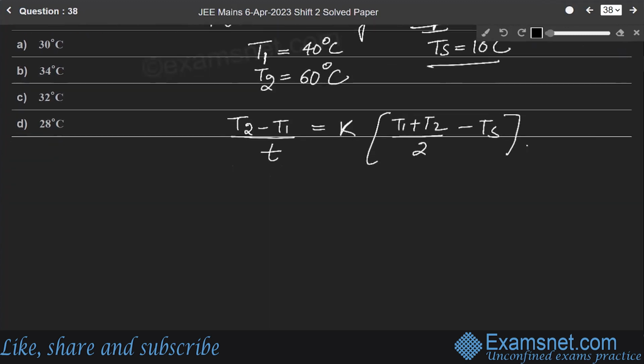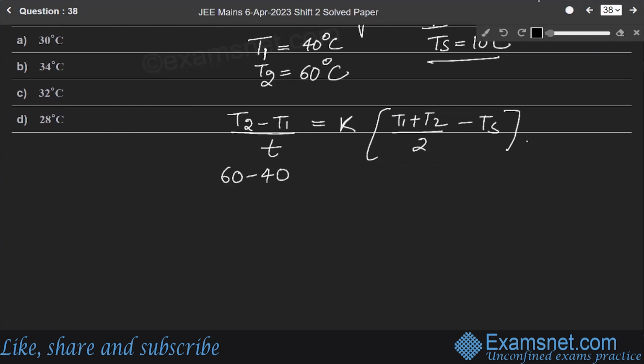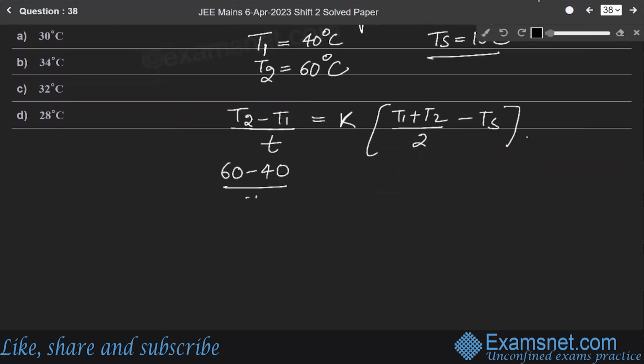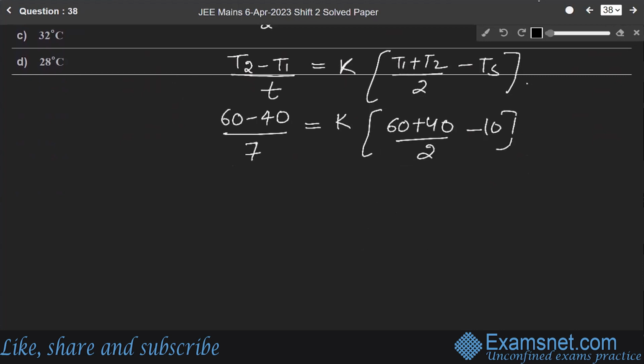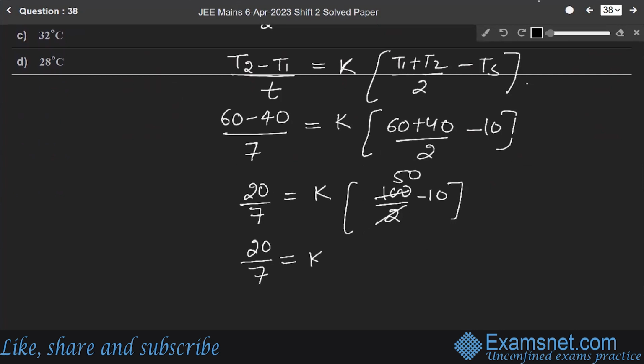Now see carefully. 60 minus 40 over t. What is t? Time, 7 minutes, equals K. K is unknown. (T1 plus T2) over 2 minus surrounding temperature, 10 degrees Celsius. So it will be 20 over 7 equals K times (100 by 2 minus 10), that is 50 minus 10, 40. So 20 over 7 equals K times 40. So 2 2s are 4, so K will be equal to 1 by 14.